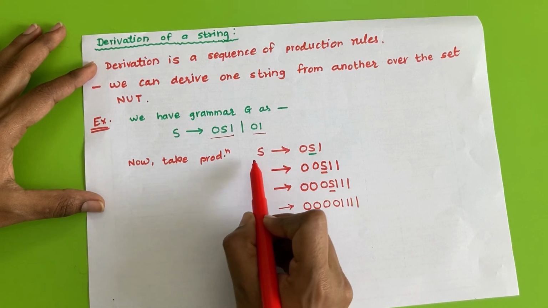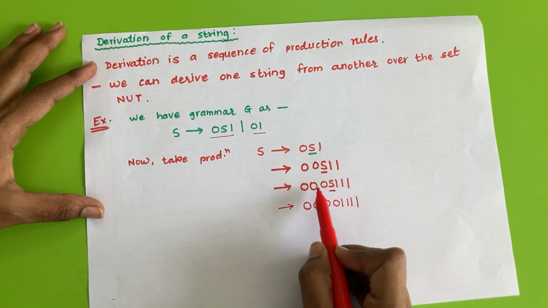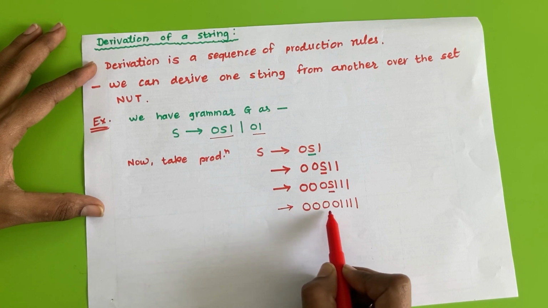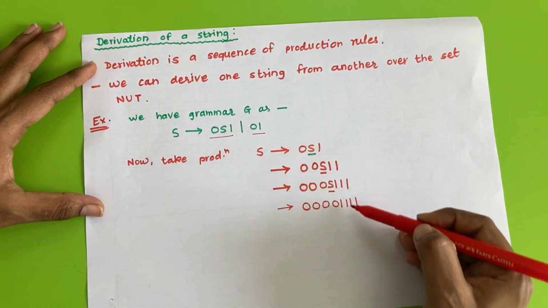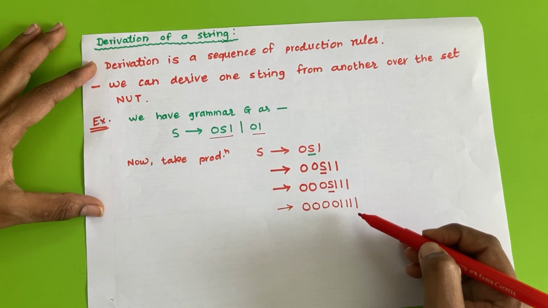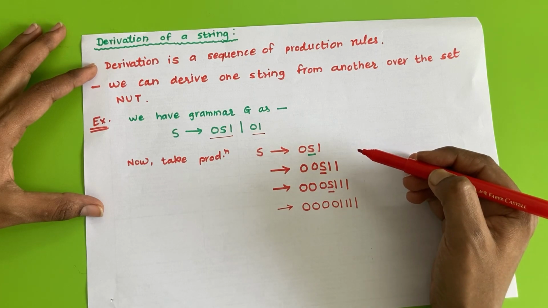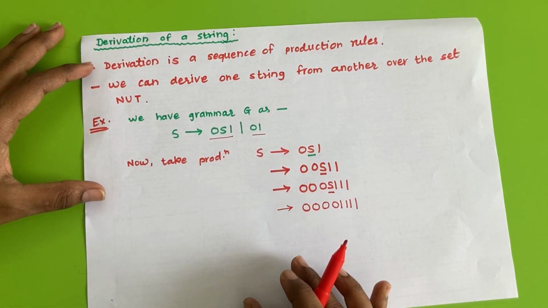So if we start from the start symbol and we have the sequence of production rules that gives out a certain string of only terminals, then we can say that this is the process of derivation, or we can derive the string from the given start symbol. So this total process is nothing but the process of derivation.